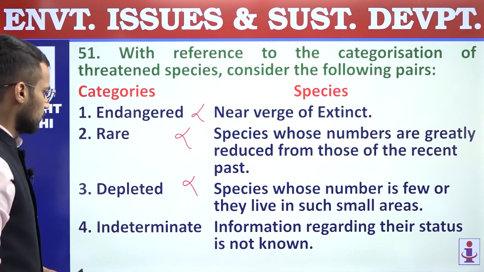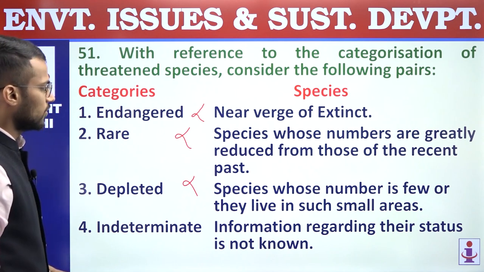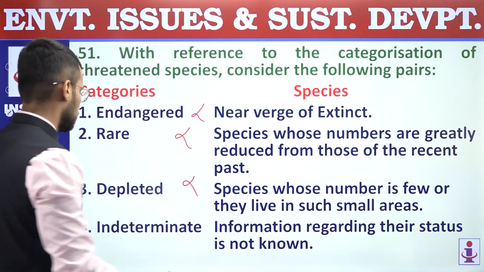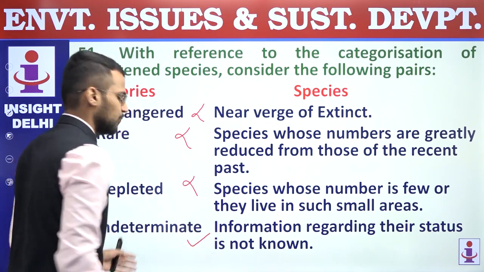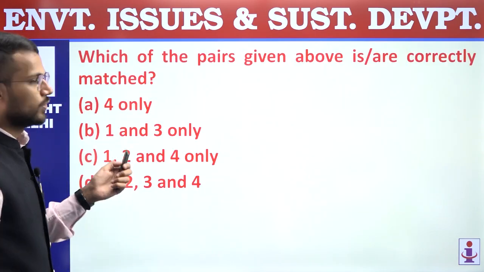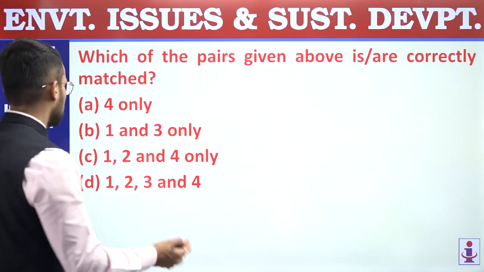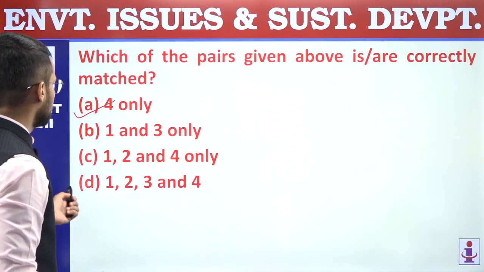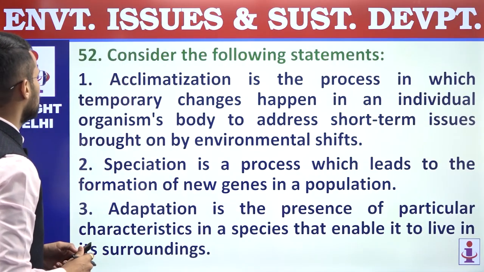Fourth, indeterminate. It is matched with information regarding their status is not known, and that is what indeterminate means, and that's why fourth pair is correctly matched. We are supposed to find out which pairs are correctly matched, so it is only fourth pair, and that's why answer is A, 4 only. 51, answer is A. 52.